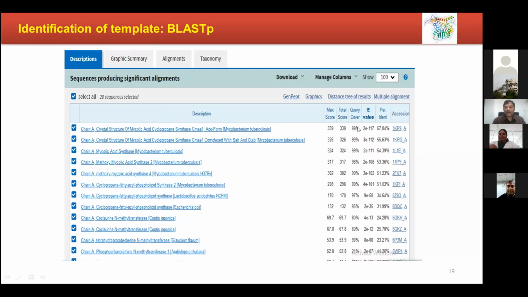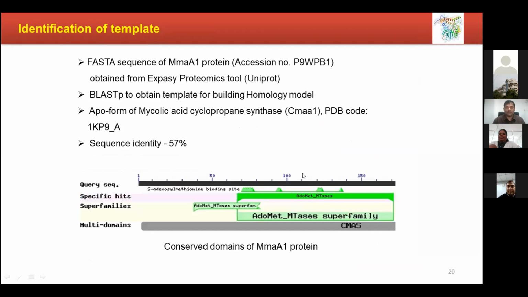So here query cover 99% means similar to MMA1, some more enzymes are there in Mycobacterium, like isozymes. We all knew that COX1 and COX2 are there in the same way. So here also we found some enzyme for which the three-dimensional structure is available.